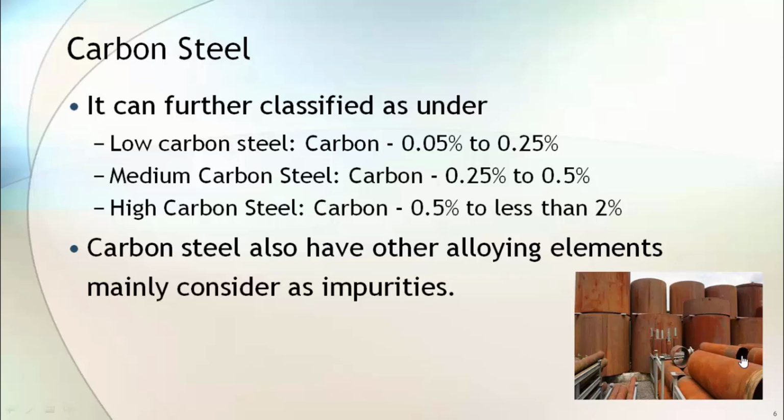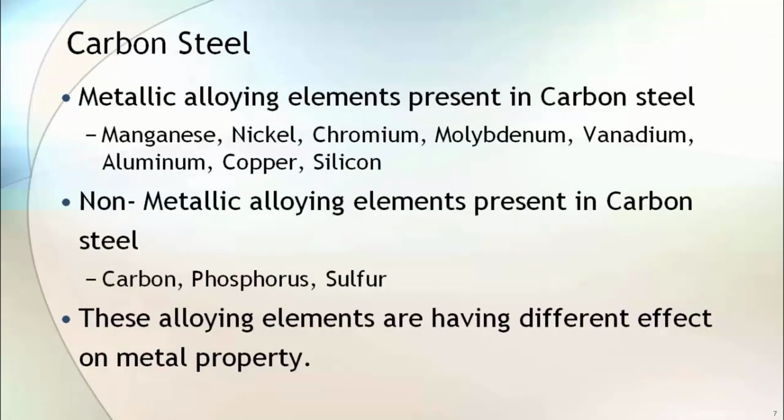or not carbon steel. Carbon steel also has other alloying elements, mainly considered as impurities. These elements can be metallic and non-metallic in nature. Metallic elements present in carbon steel are manganese, nickel, chrome, moly, vanadium, etc. Non-metallic elements contained in carbon steel are carbon, phosphorus, sulfur, etc. These alloying elements have different effects on metal property. Some of these elements, when added in a calculated amount, will greatly improve the carbon steel property. We will learn about these alloying elements when we learn about alloy steel.